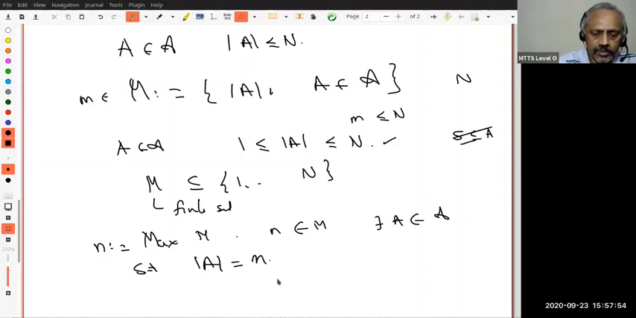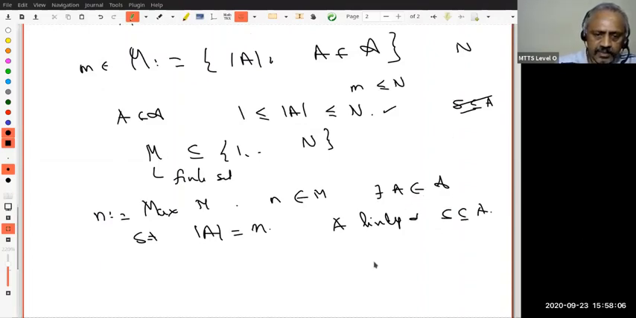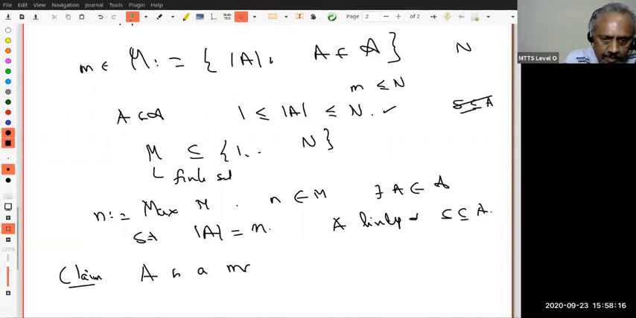So what do I know about A? A is linearly independent and S is a subset of A because A belongs to script A. Now since N is the maximum, intuitively I would like to claim that A is a maximal linearly independent set, of course, which contains S.